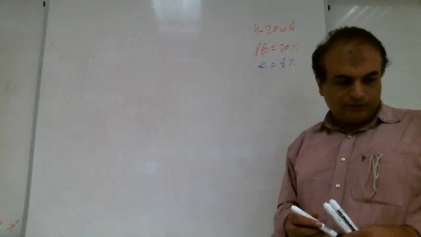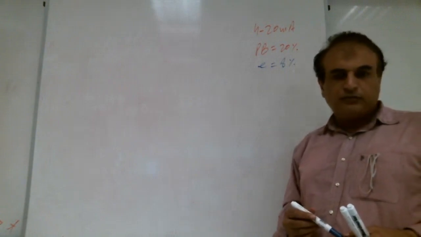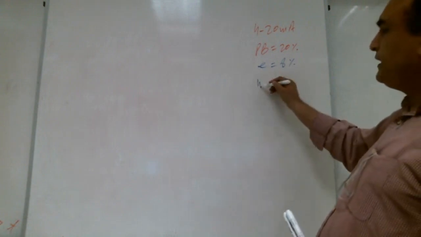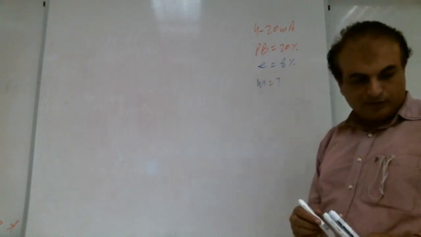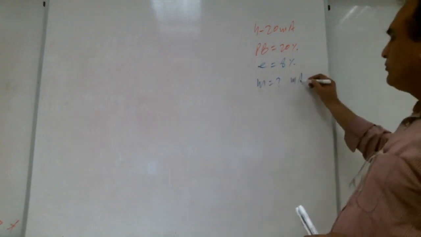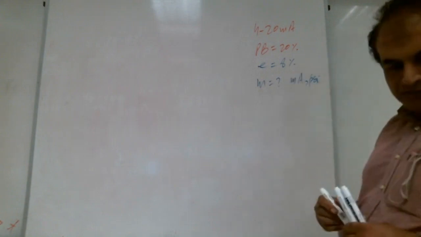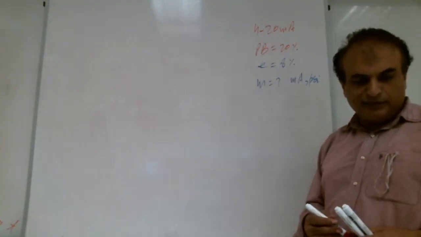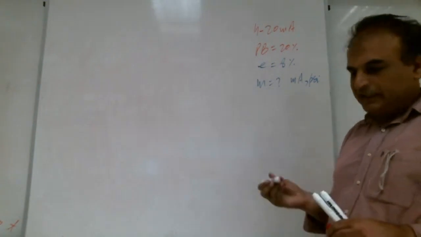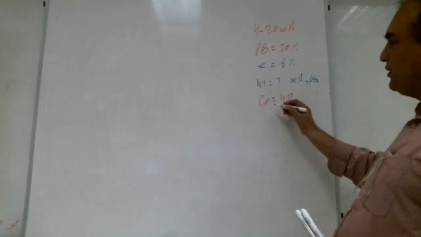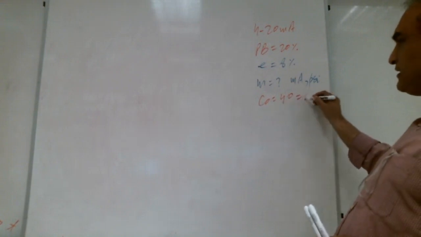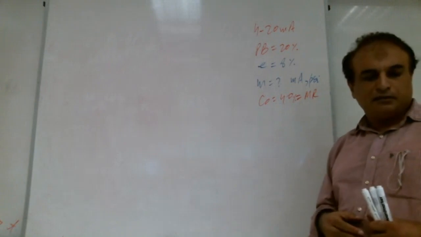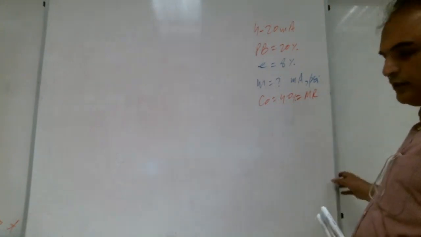What will be the value of controller output in milliampere? C0 is equal to 40. C0 means initial condition. That is MR. MR is equal to 40%. Right, Shabab? This is part A.